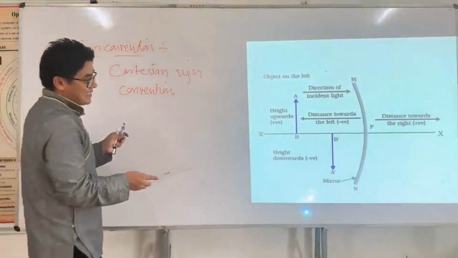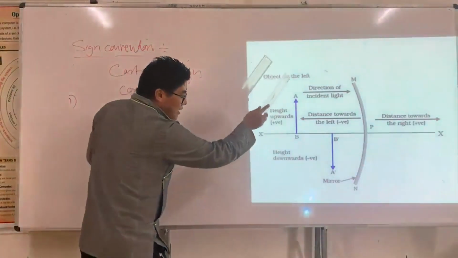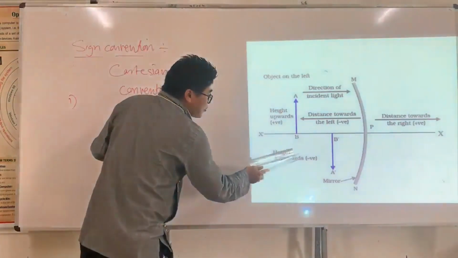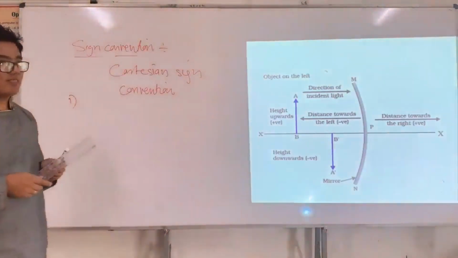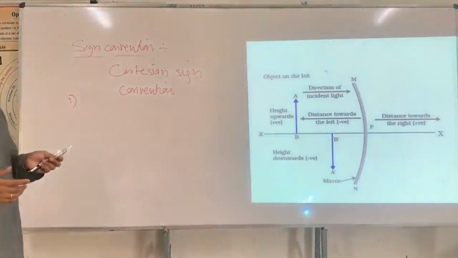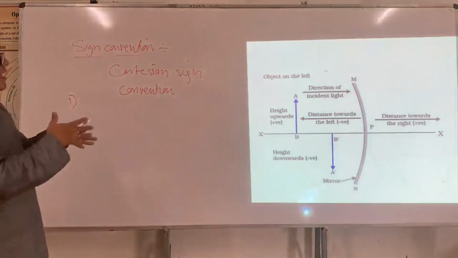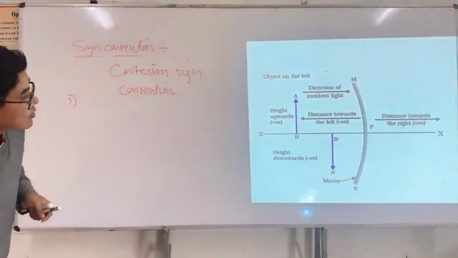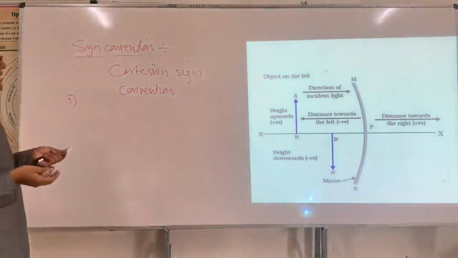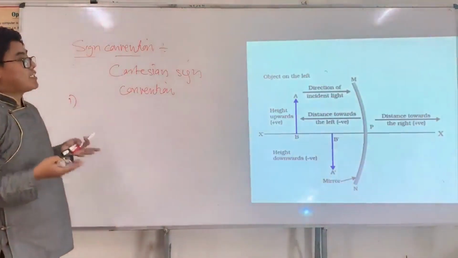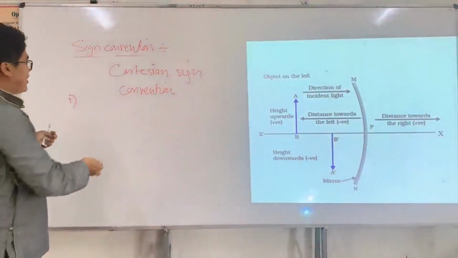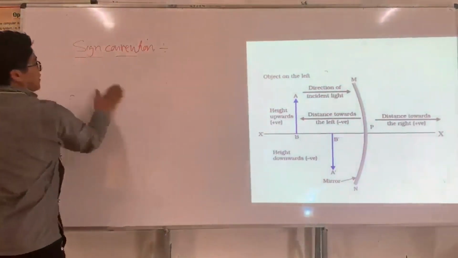If a height is downward or inverted, we take it as negative. So this is the simple sign convention, and I have done the detailed explanation in the notes. We will follow these sign conventions and study image formations. Our aim is to study image formation.